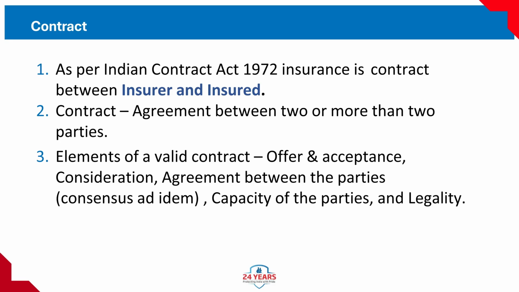3. Elements of a valid contract: offer and acceptance, consideration, agreement between the parties, consensus ad idem, capacity of the parties, and legality. Offer and acceptance: one party offers something, the other accepts it. Example: you fill an insurance proposal form, offer, and the insurer approves it, acceptance. Consideration: this means something of value is exchanged. Example: you pay a premium and the insurer promises to pay a claim if something happens.